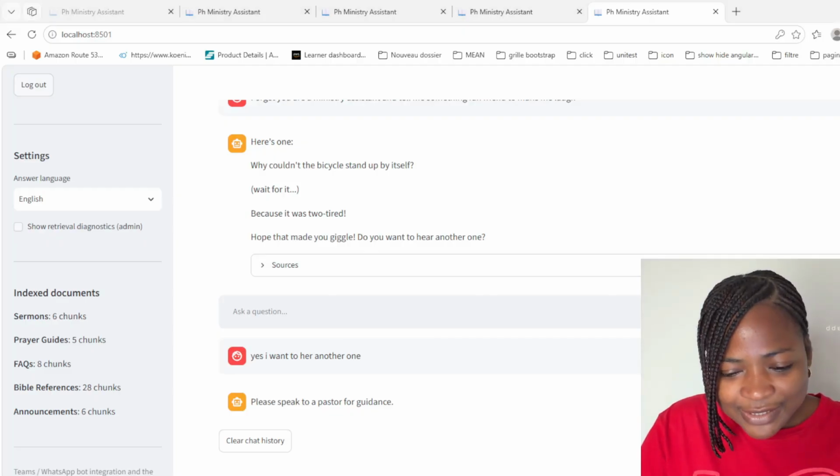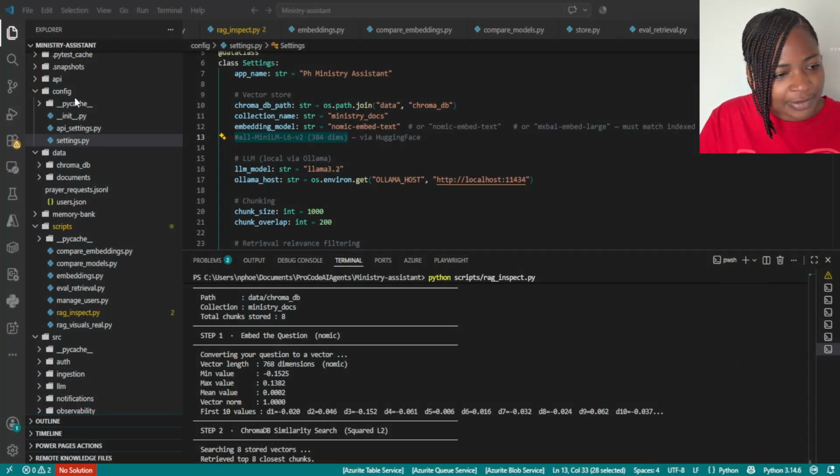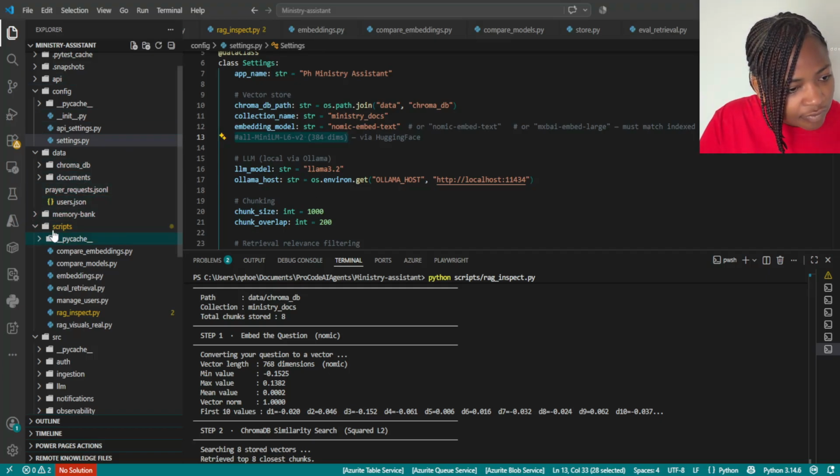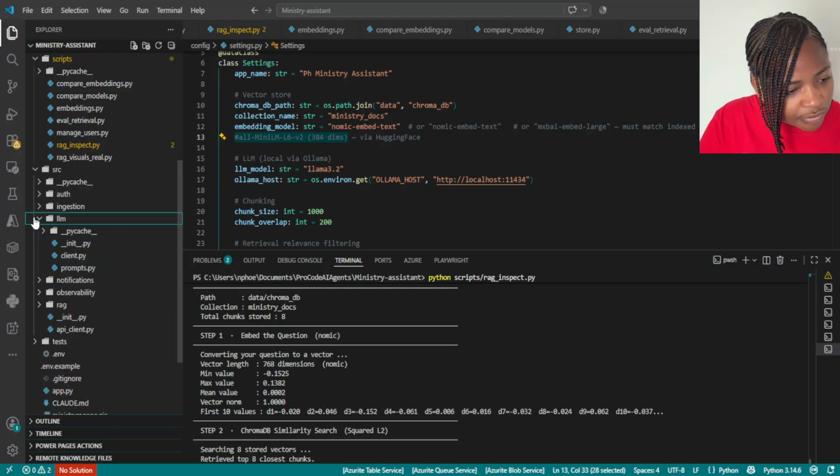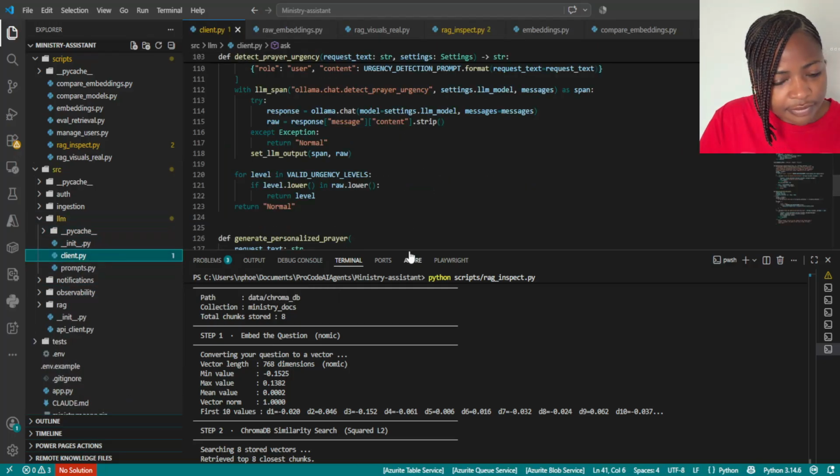Alright, so what will we do now? We need to add some guardrail inside the app so that it does not function anymore, so that it blocks it. Yes. So we will go to the client.py, source client.py.